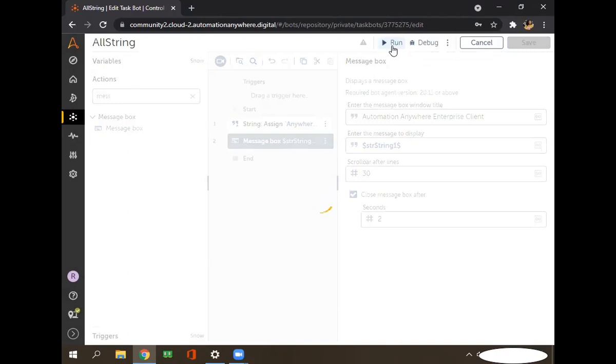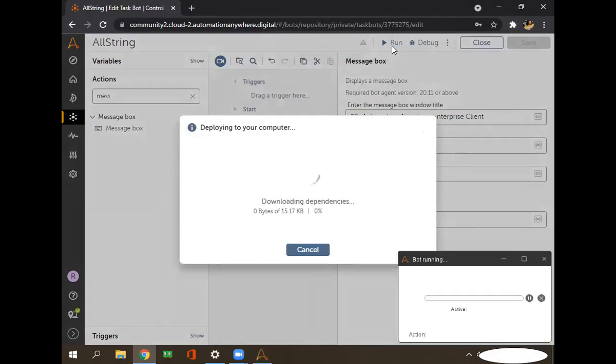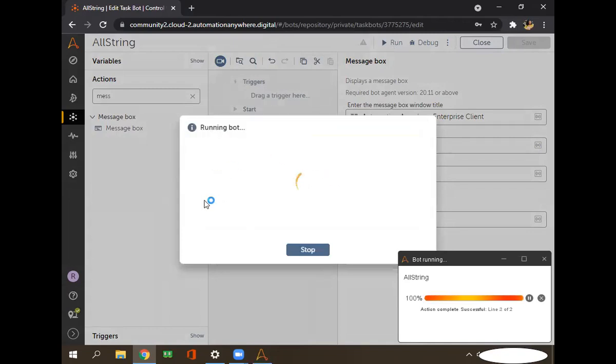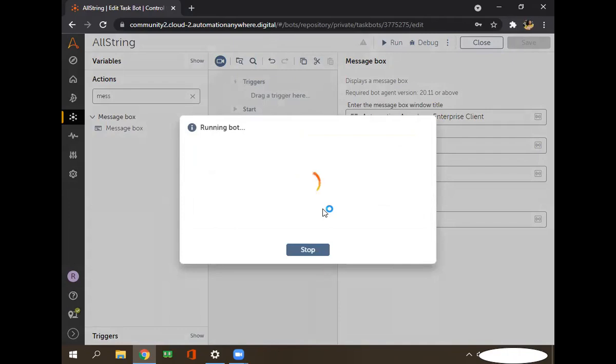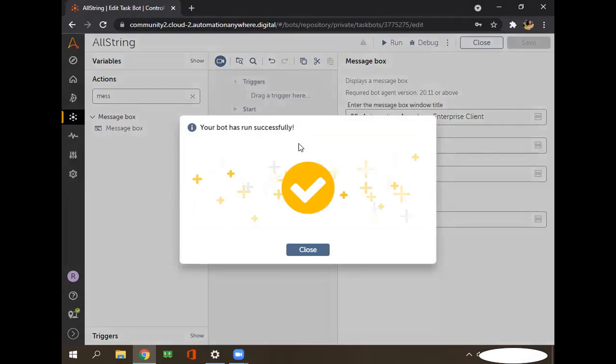See, after 2 seconds, it's gone. Okay, your bot has run successfully.